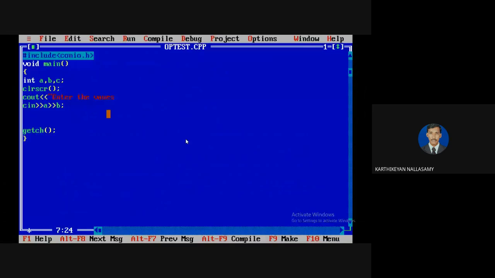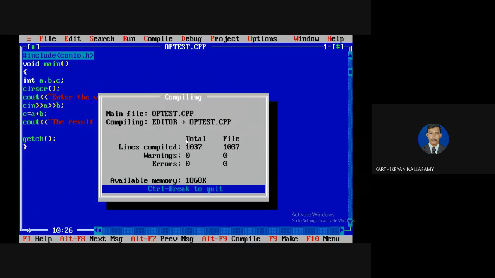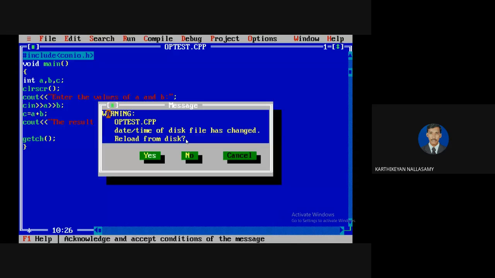I'm using an output statement to show the values of A and B. Then I'm performing the arithmetic operation and printing the value of C. Just compile and run. No error. I'm going to enter some values: 23 plus 45, so it's 68. The answer is displayed.